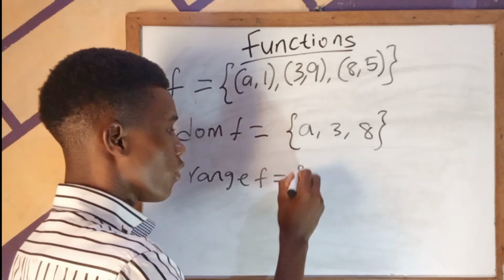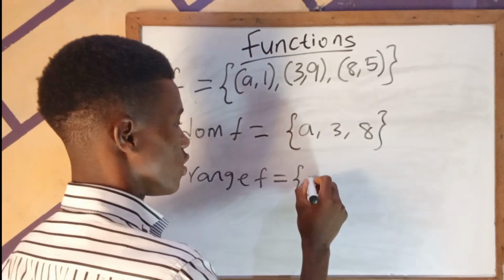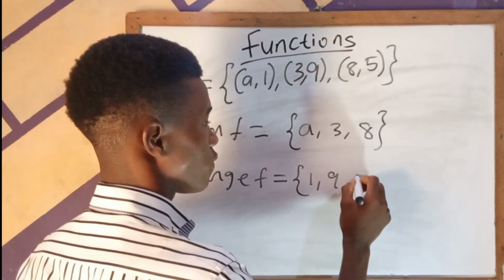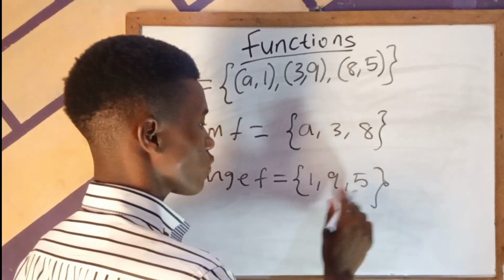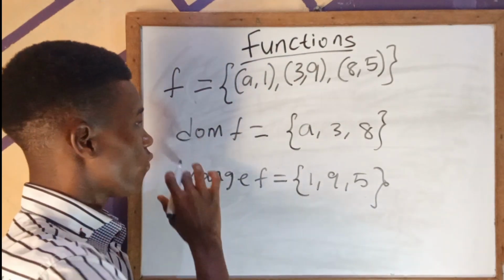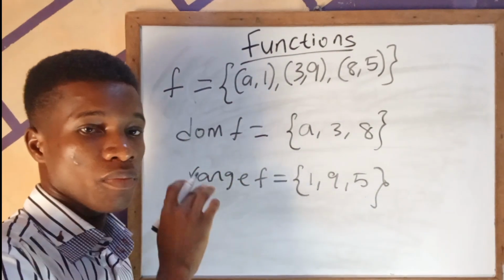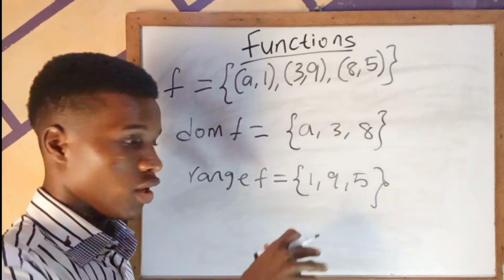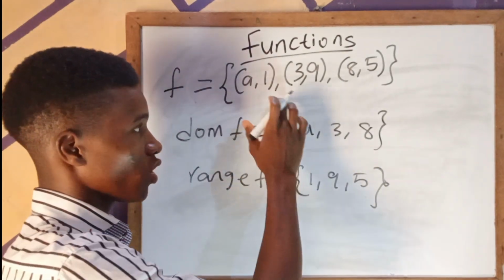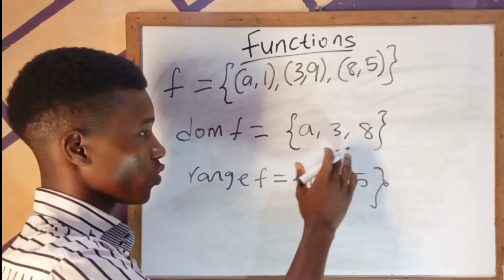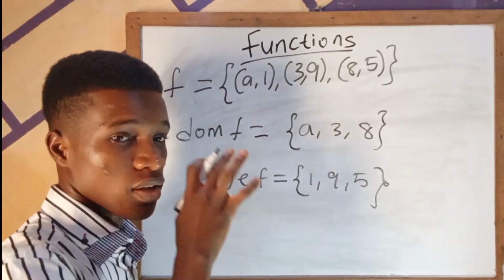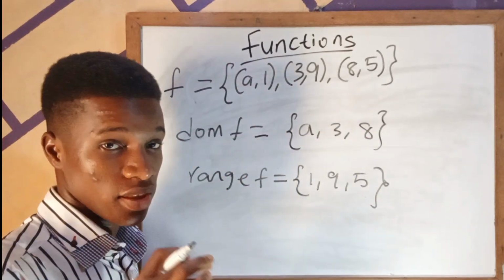The range of f is this set of second coordinates. So it's 1, 9, and 5. So we say clearly that this function is a mapping from the domain to the codomain. This is the range of the function, which is the set of second coordinates, and the domain of the function is the set of first coordinates. That's just basically the definition.